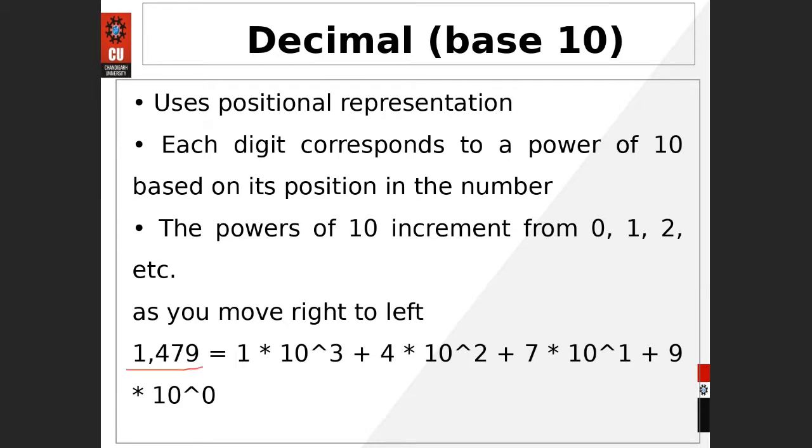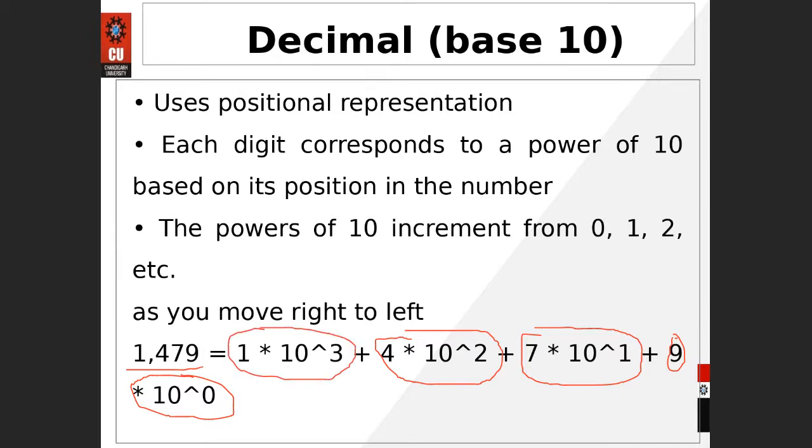How to write that number? Firstly, 9 into 10 raised to power 0. Then 7 into 10 raised to power 1. Then 4 into 10 raised to power 2. And then 1 into 10 raised to power 3.